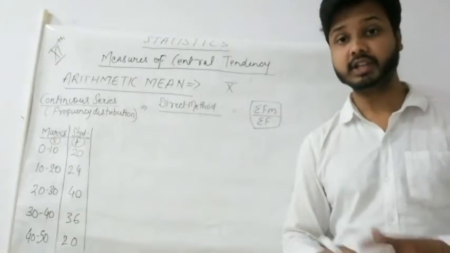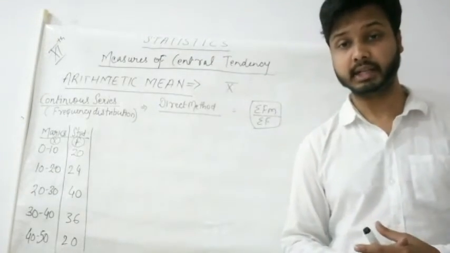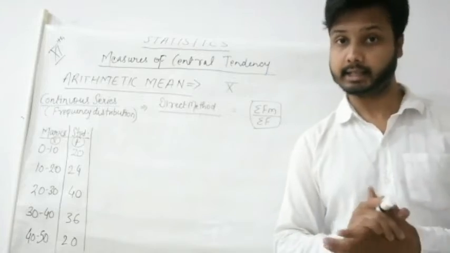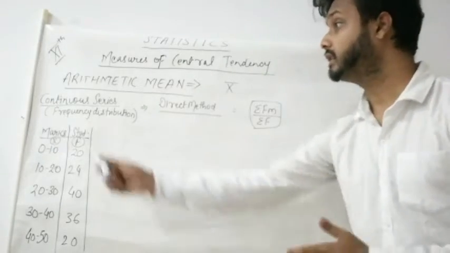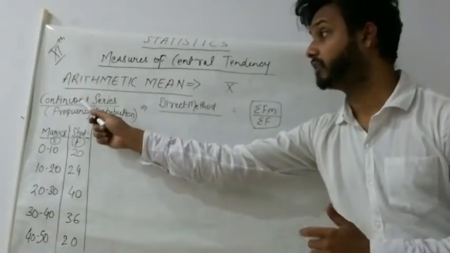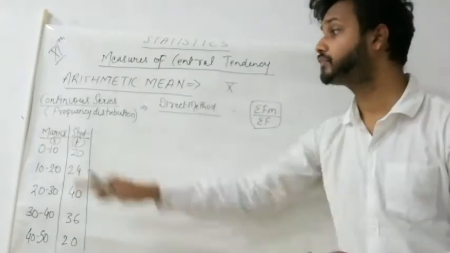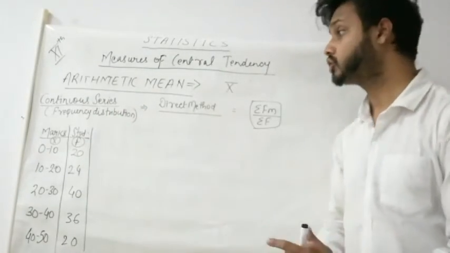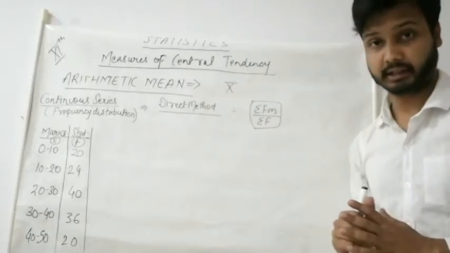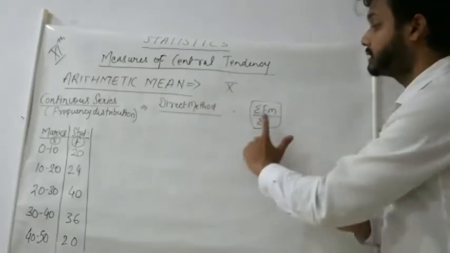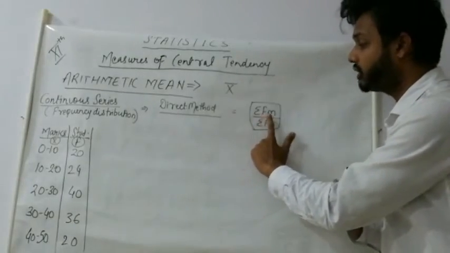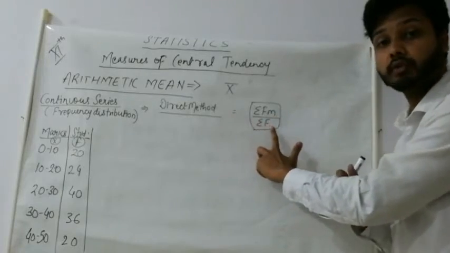Hello students, we saw the calculation of arithmetic mean regarding discrete series in the previous video. Now we will see the calculation of arithmetic mean when a continuous series or frequency distribution is given. So firstly we will see the direct method. It is very easy students, just see the formula. It is summation of fm upon summation of f.